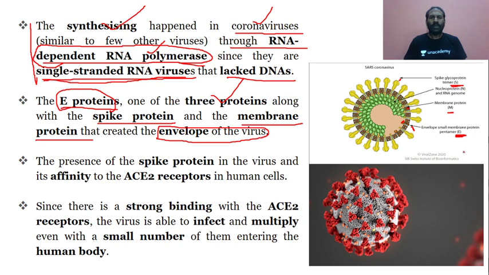So these three proteins, including the membrane protein, created the envelope of the virus. The total envelope of the virus is created by the E protein, the spike protein S1, and the third one, the membrane protein, this one. This has totally created the envelope. This is what we can see, this entire envelope.